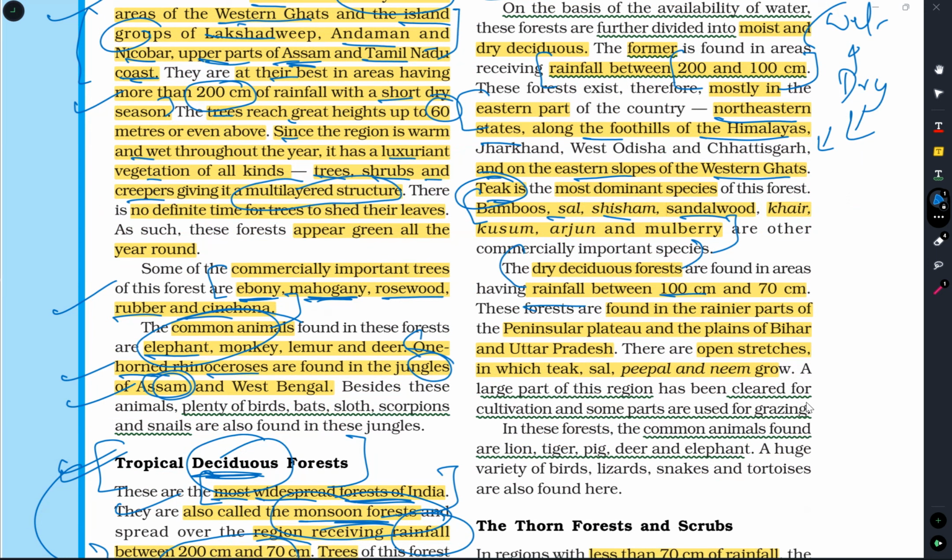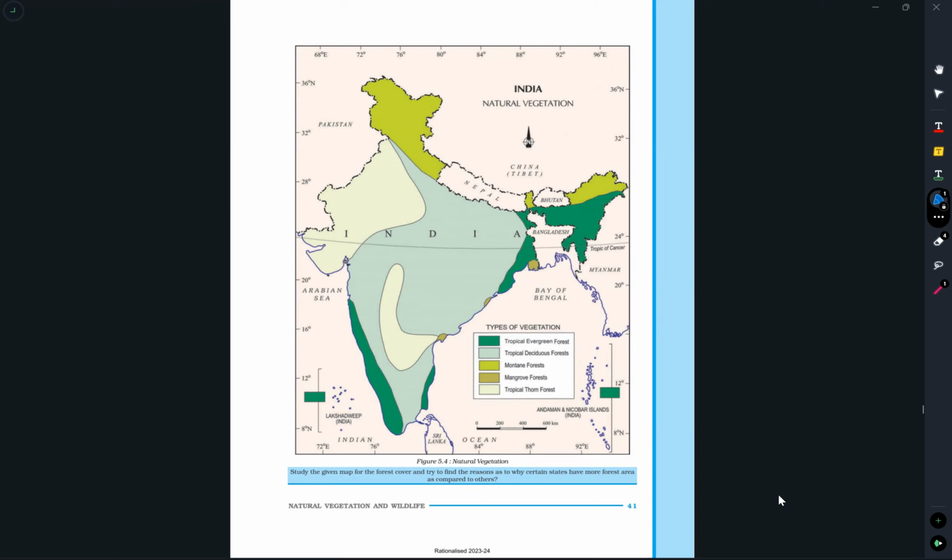See, you can see this is the tropical deciduous forest. If they ask which is the most widespread forest in our country, it is the tropical deciduous forest. These are the evergreen forests. In Assam, West Bengal and Western Ghats you can find tropical evergreen forest, whereas in this region you can find dry deciduous forests.